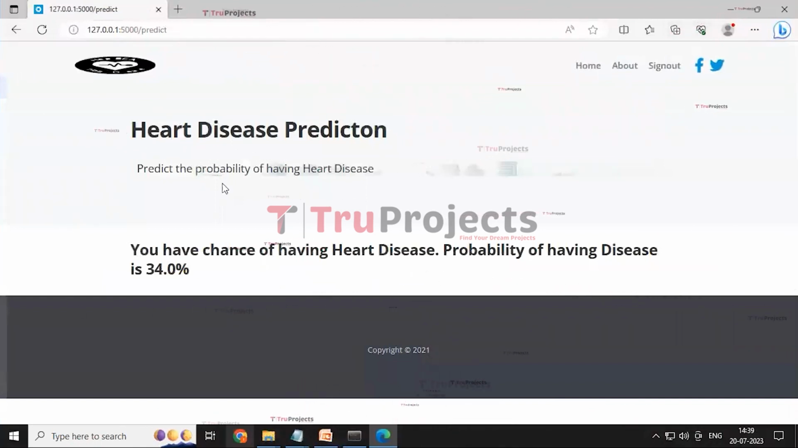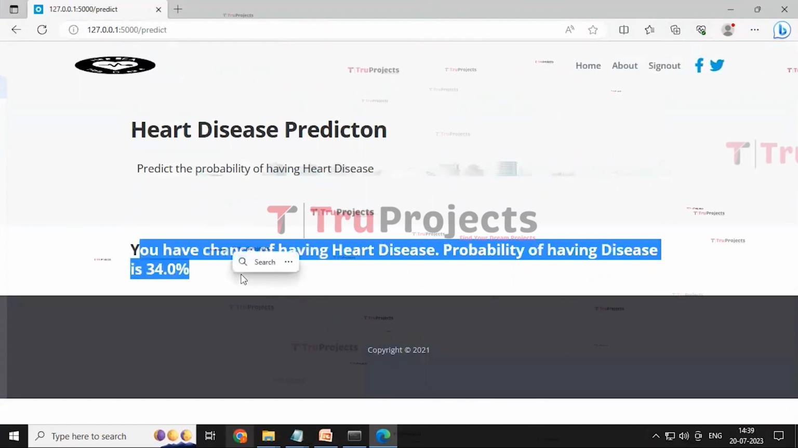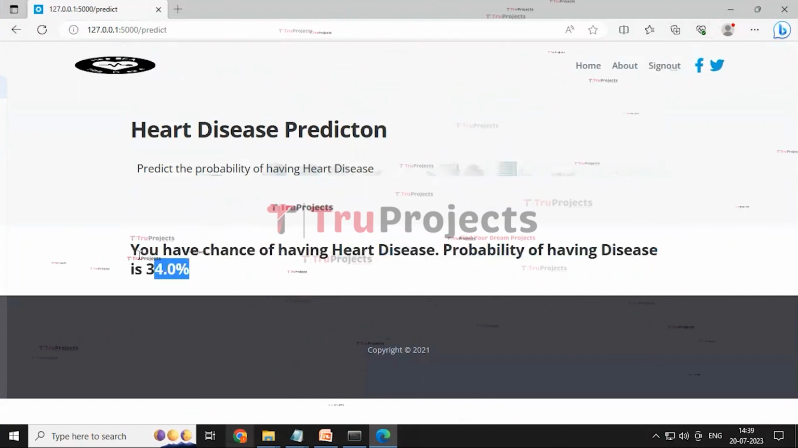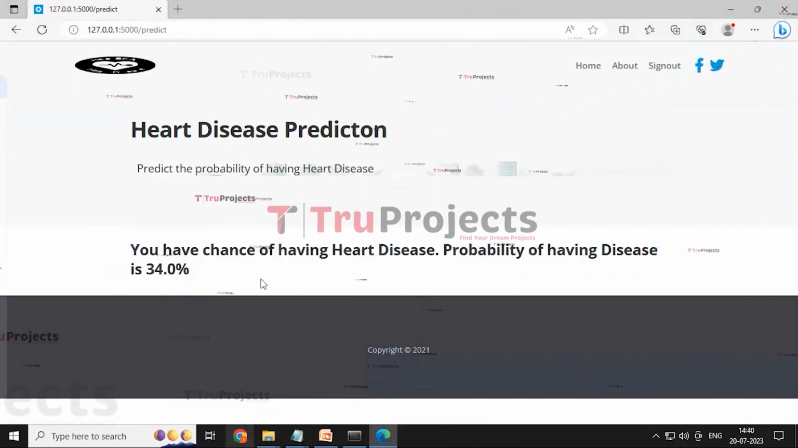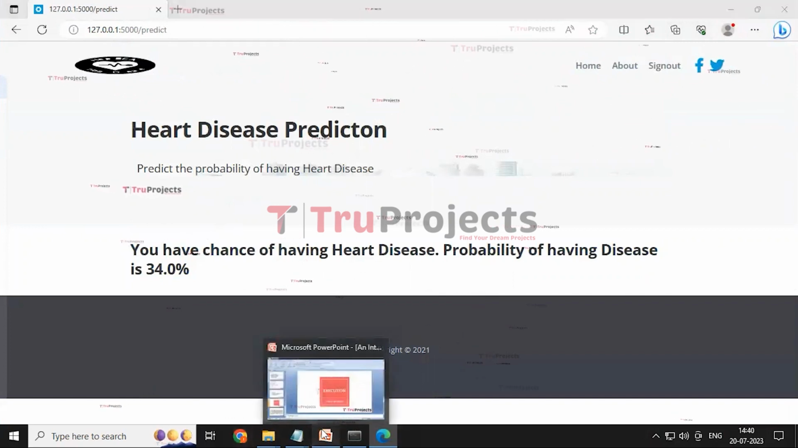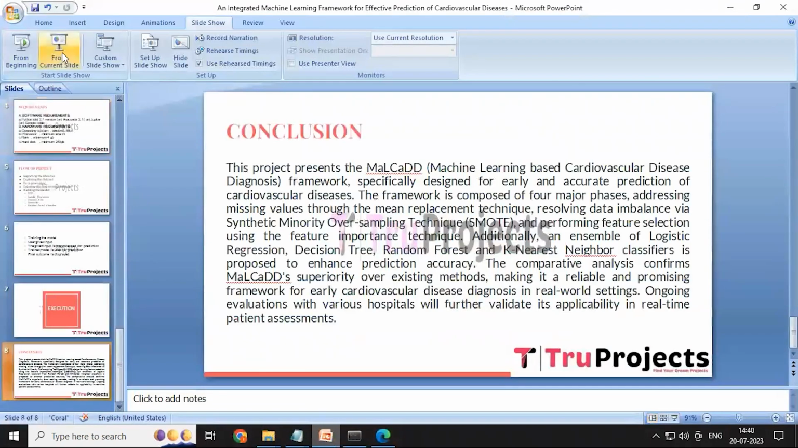After clicking the submit button, we get a result page where you have a chance of having the heart disease, and the probability of having the disease is 34%. And this way we can predict heart disease by using various machine learning algorithms.